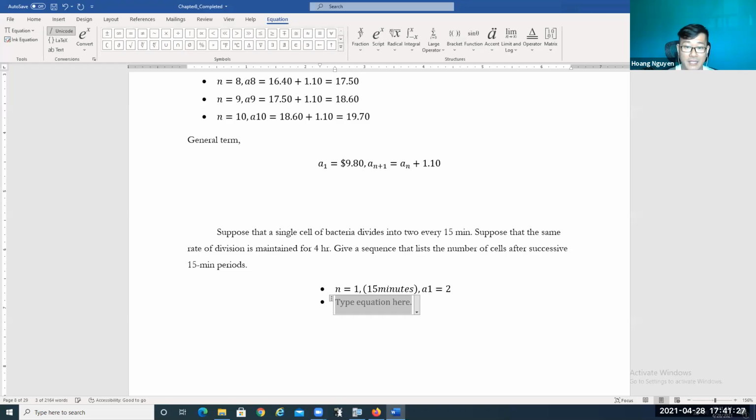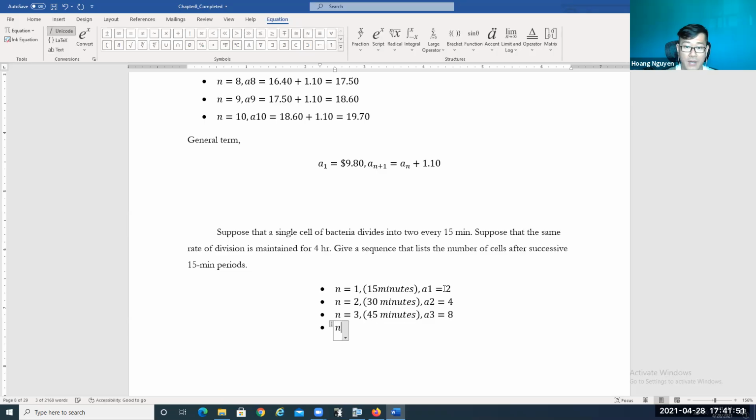And now similar idea when n is equal to 2. When n is equal to 2, it means we have 30 minutes already. So A2 will be double the previous one, right? So gonna be 4. Now when n is equal 3, which is 45 minutes already, we got A3, it's gonna be double that, so gonna be 8.